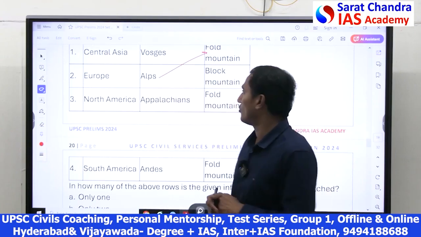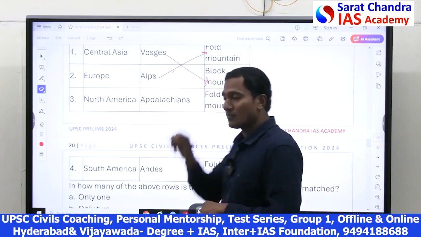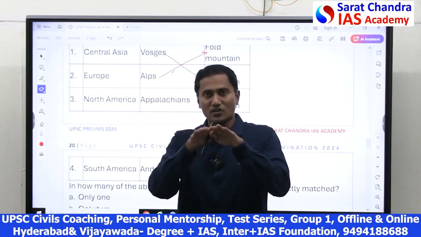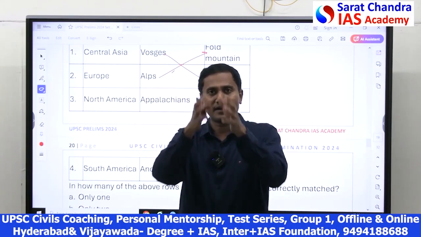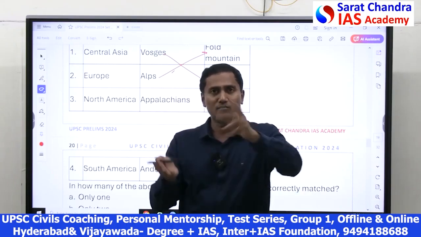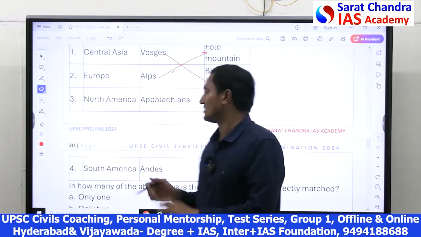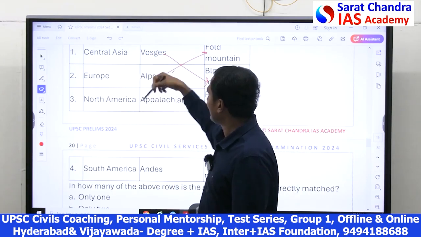All these are fold mountains. Alps are fold. And Vosges are block mountains. Block mountains occur when there is a fault or fracture, when two parts go aside and the middle part drops down, or when two parts come close and the middle part goes up. In both ways, block mountains form generally. And Vosges is a block mountain. So the first two are interchanged.